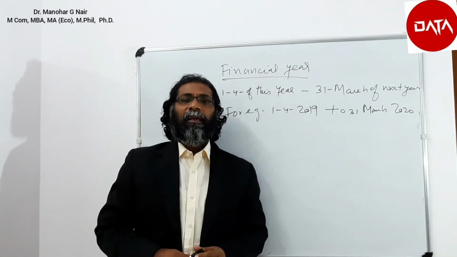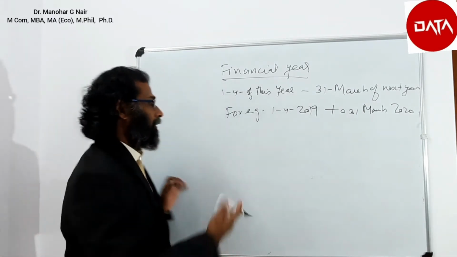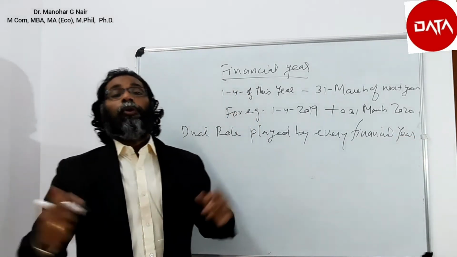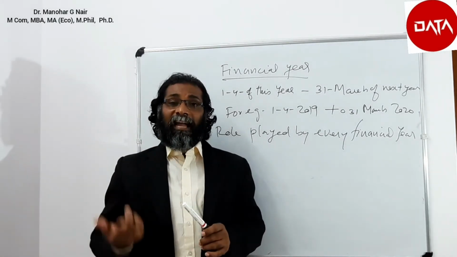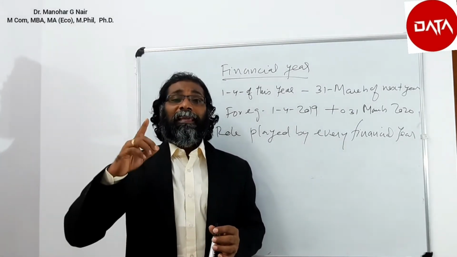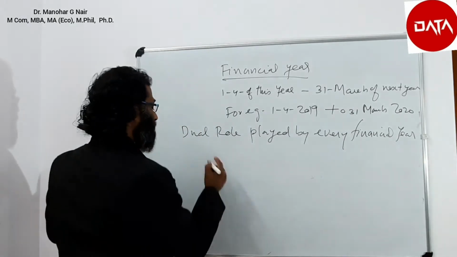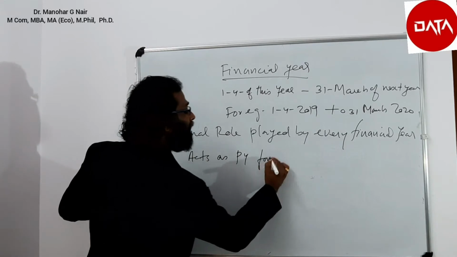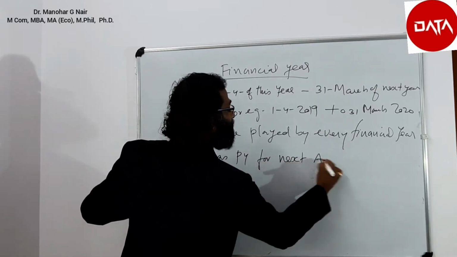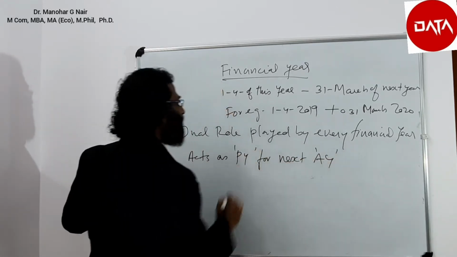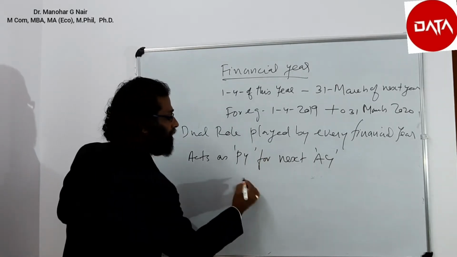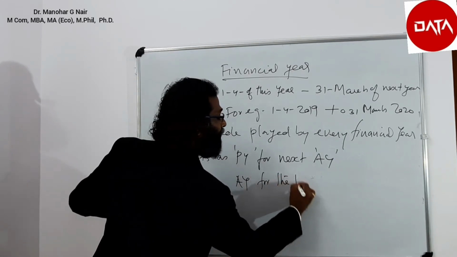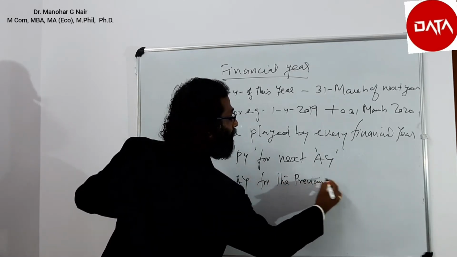Similarly, every financial year plays two roles. One is, it acts as the previous year for the next assessment year. But at the same time, it acts as the assessment year for the previous financial year.